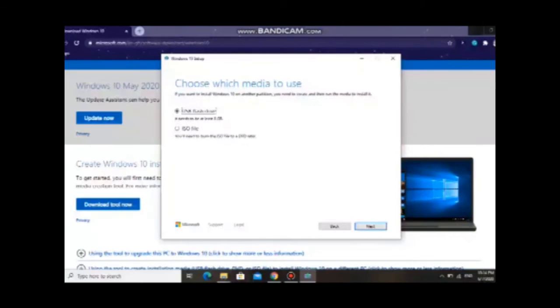Okay, for today I will use a USB flash drive, which needs at least 8 GB free. After that, click next and choose the removable drive. Then click next, and you must wait for a minute.